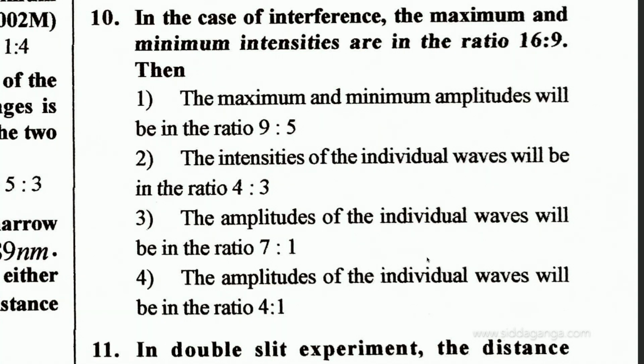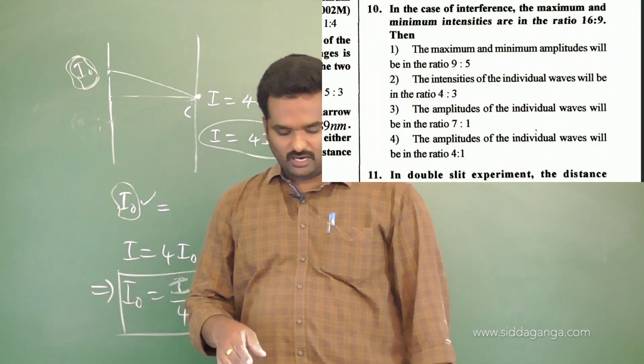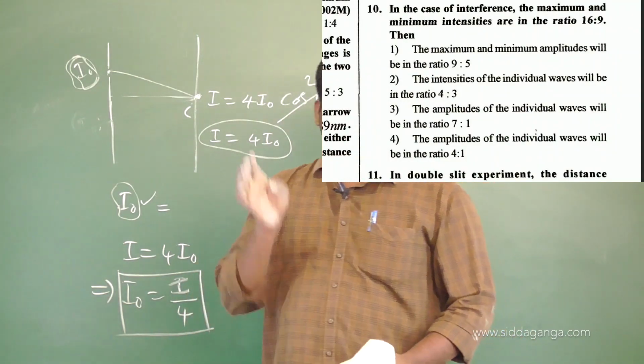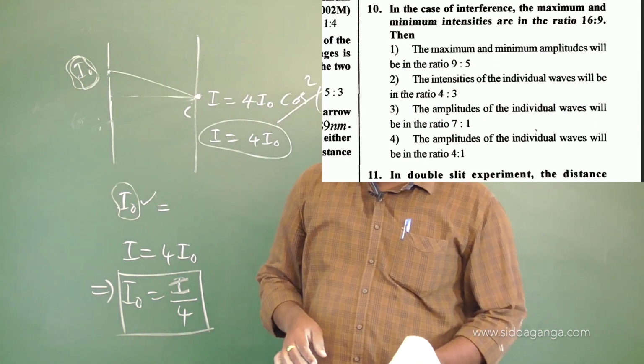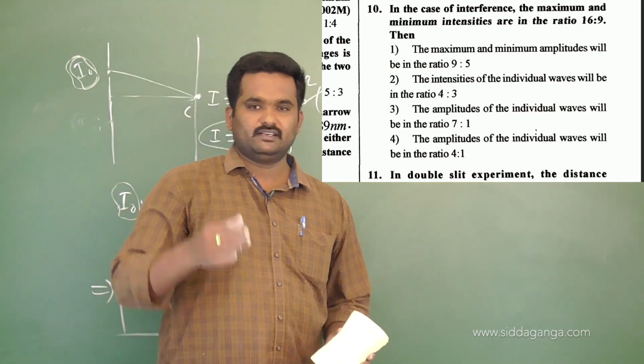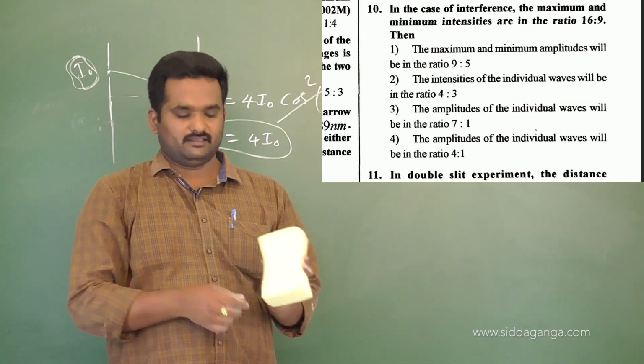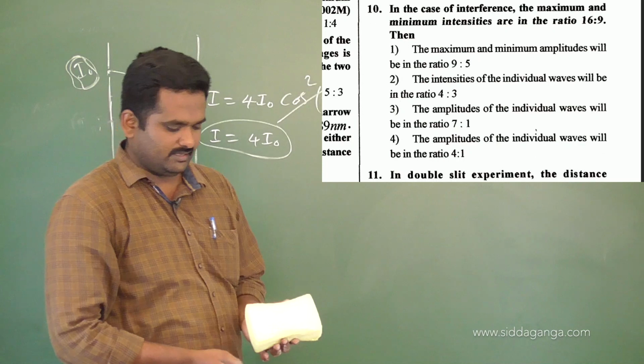You solve it as we have done in the third or fourth problem, writing I maximum by I minimum in terms of the ratio of amplitudes or intensities. In the same way you can solve it. Check which options are correct. That is your work to be done, the 10th one.